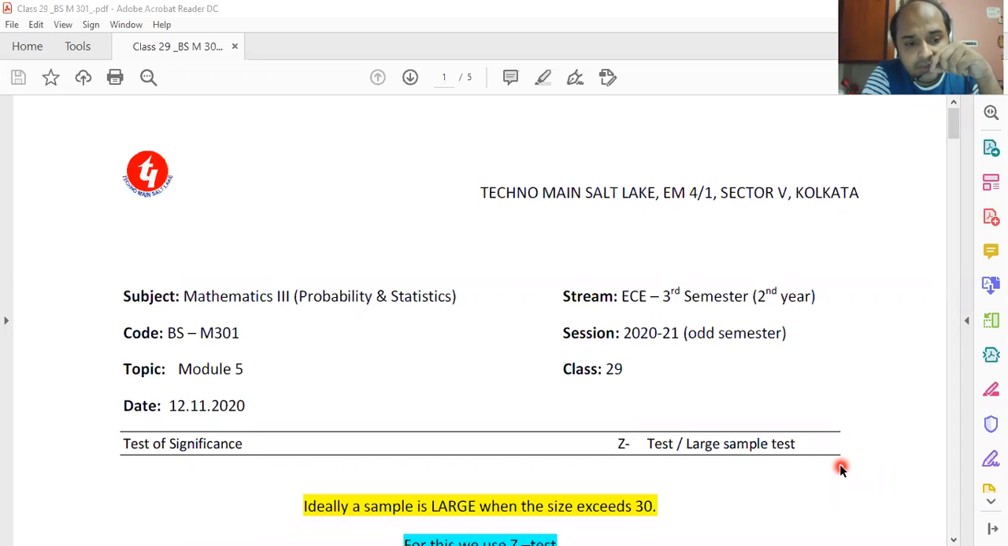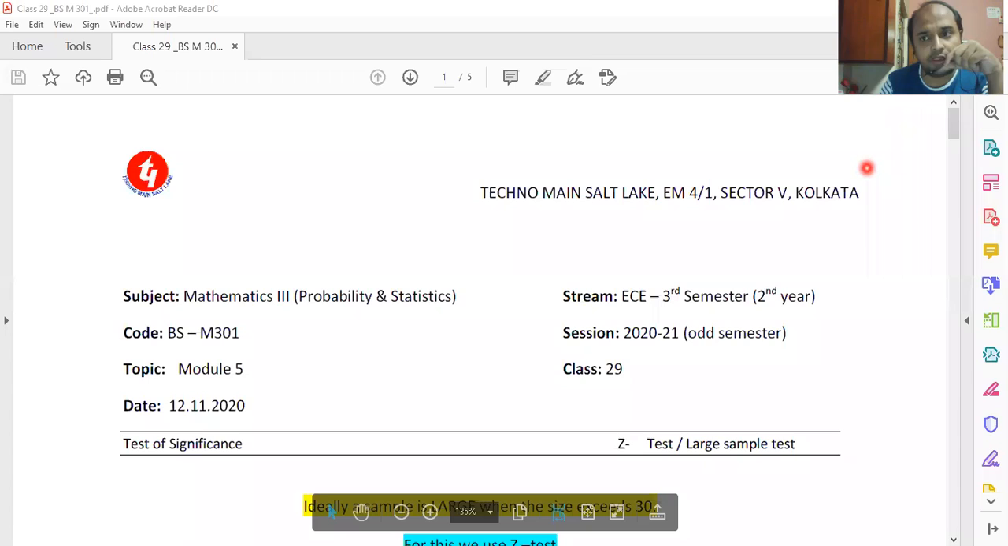In my last class, the 28th class, I shared with you a page of the book of John Freund. There I defined what hypothesis testing is. But what is test of significance? That I'm going to define right now.